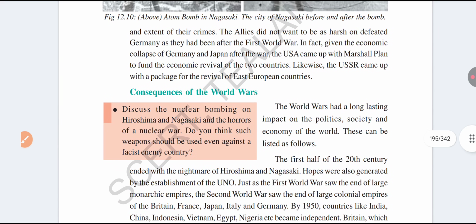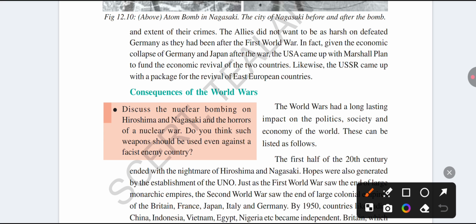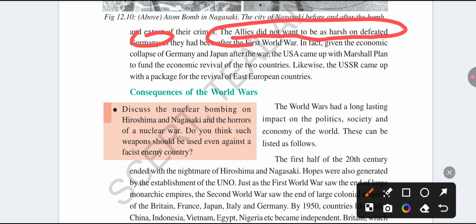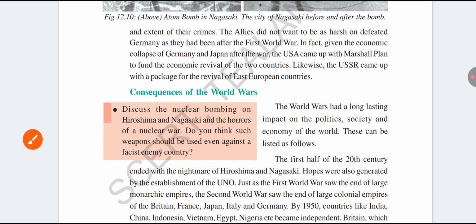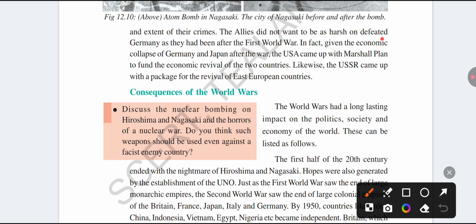After the First World War, the victorious countries imposed so many conditions on Germany. But after the Second World War, the Allied powers did not want to impose harsh conditions on Germany. Instead of conditions, these victorious countries gave economic support to Germany and Japan.